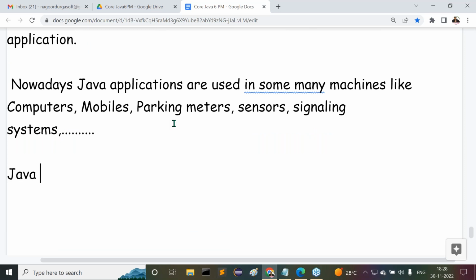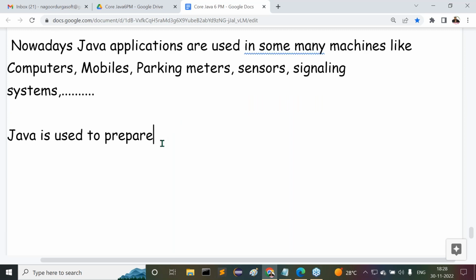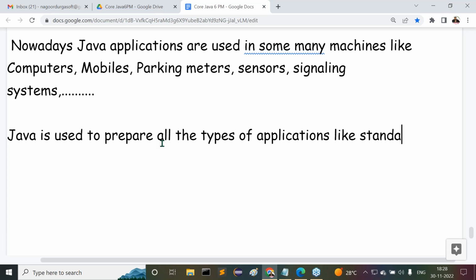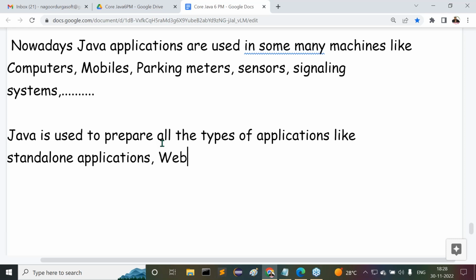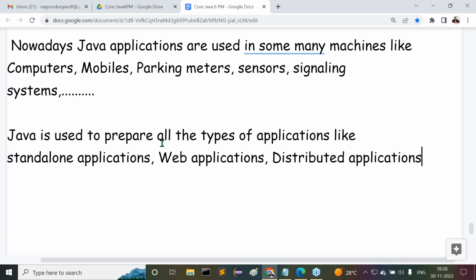By using the Java programming language, Java is used to prepare all types of applications. Even in this way we can understand portability. Java is used to prepare all types of applications like standalone applications, web applications, distributed applications. Am I right or not?